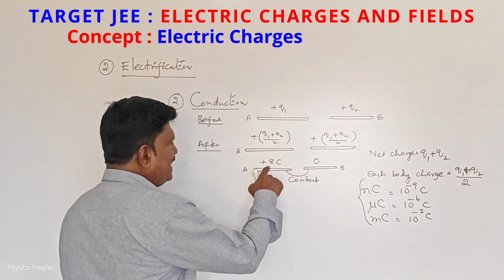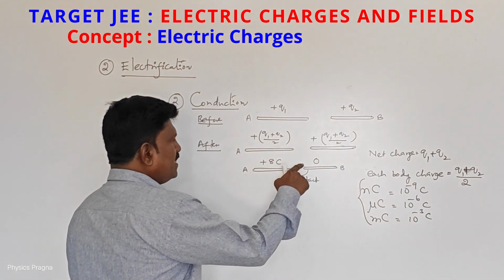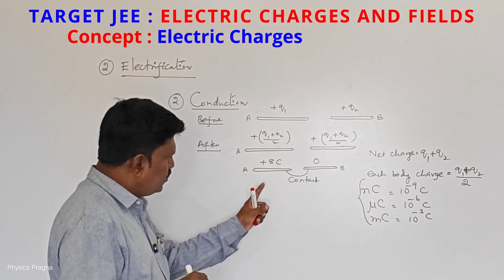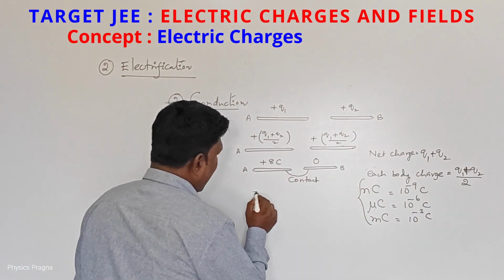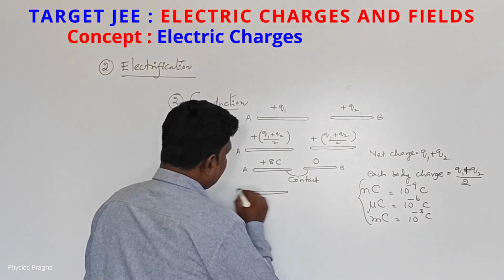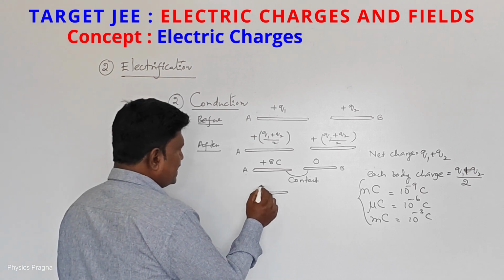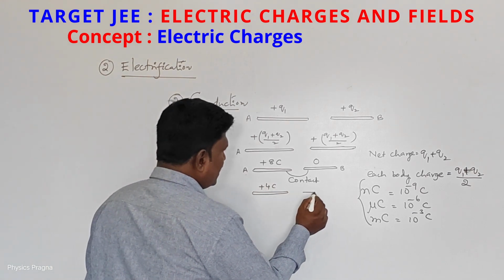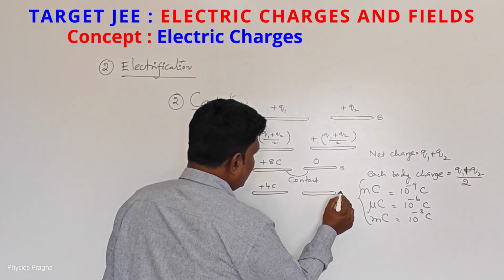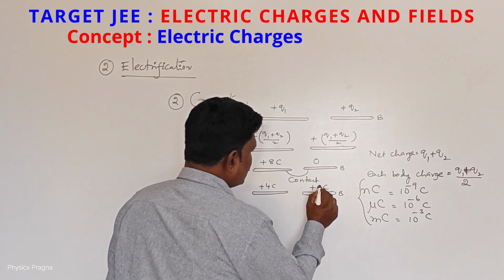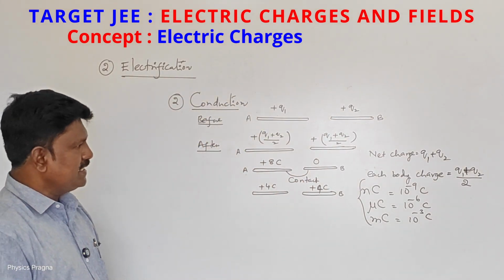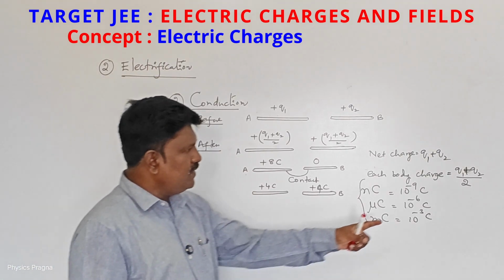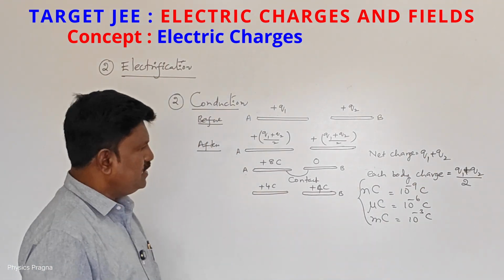So what is the net charge here? 8 plus 0, 8. Two bodies are there, 8 by 2 is 4. So after conduction, A has plus 4 coulombs of charge, and this body B is also having plus 4 coulombs of charge. This is conduction. See, same formula we have used, 8 plus 0.